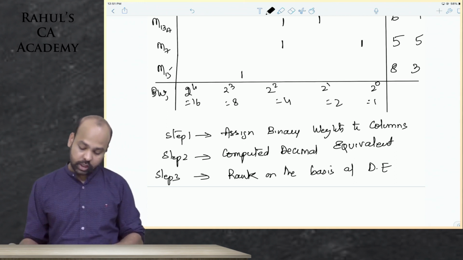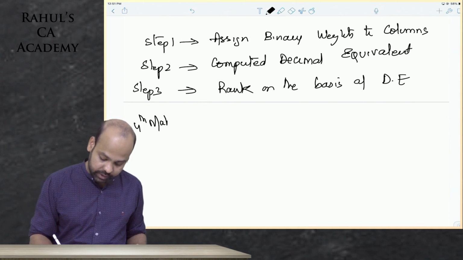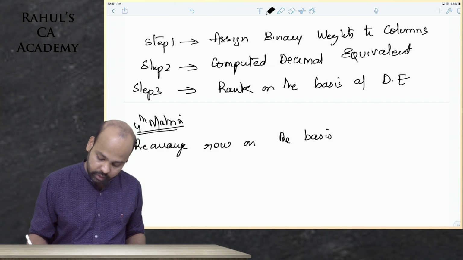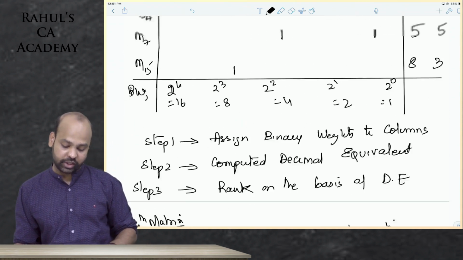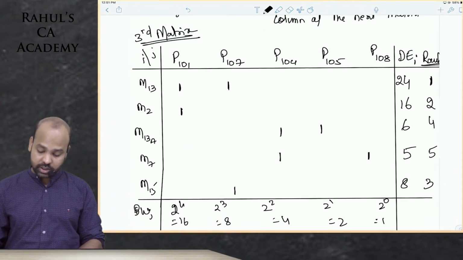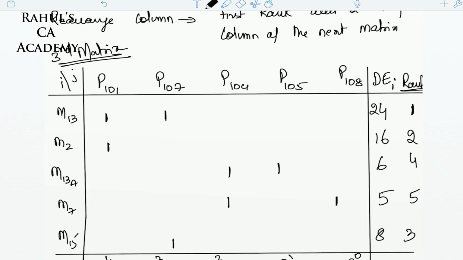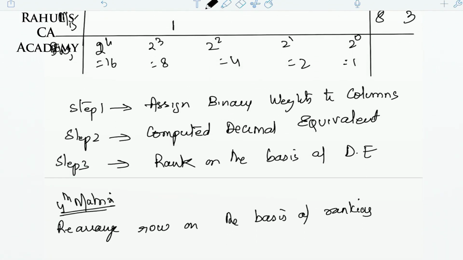Okay, sir, understood. Now, guys, again, rearrange. Fourth matrix, guys, rearrange. Rearrange what, guys? Rearrange rows on the basis of ranking. Remember, guys, here parts are not being changed. It is only rows that are being changed. So again, guys, just in case you're not done with the third matrix, beta, you can pause the screen and then finish it off. I'll zoom in for a second. Check, beta, whether it's done or not.